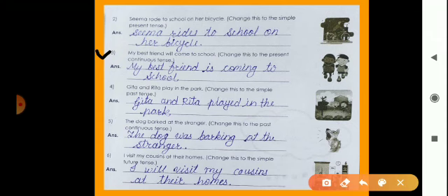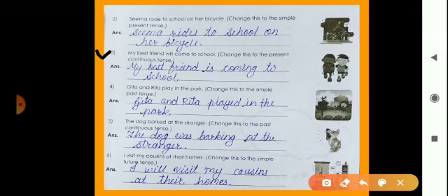So here the subject is my best friend and it is only one friend, so we use is, and then the verb is come and here we have to add ing because in the present continuous tense the ing form of the verb should be there. So coming and to school. My best friend is coming to school. So you should use the formulas to make these sentences.